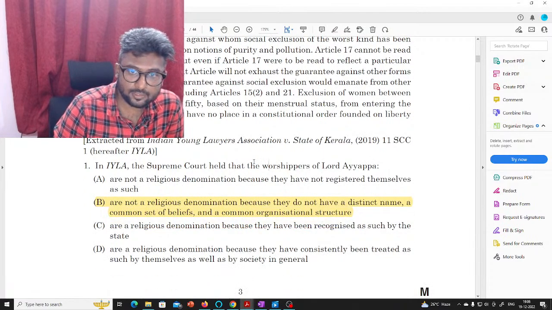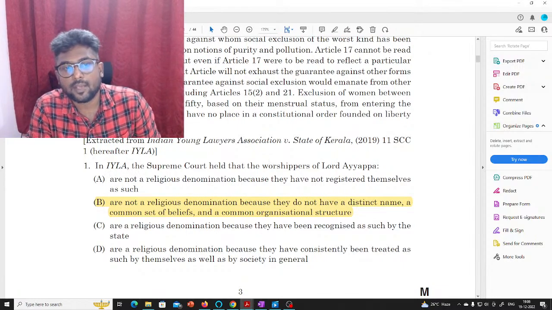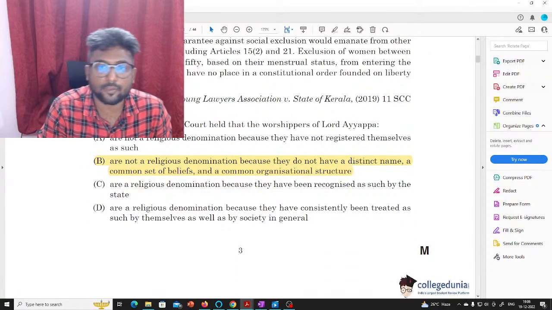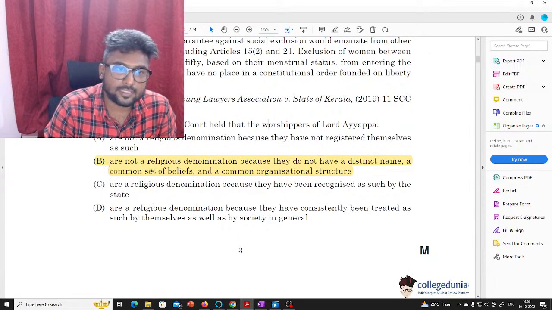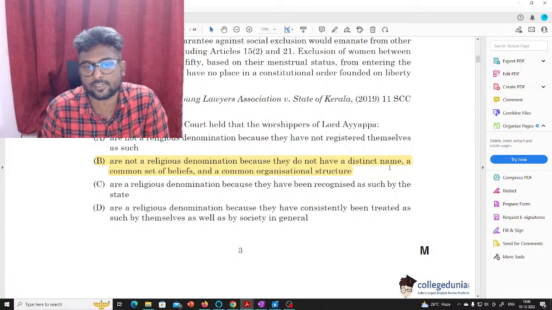The first question is, in Indian Young Lawyers Association versus State of Kerala, the Supreme Court held that the worshippers of Lord Ayyappa, the answer is, are not a religious denomination because they do not have a distinct name, a common set of beliefs and a common organizational structure.